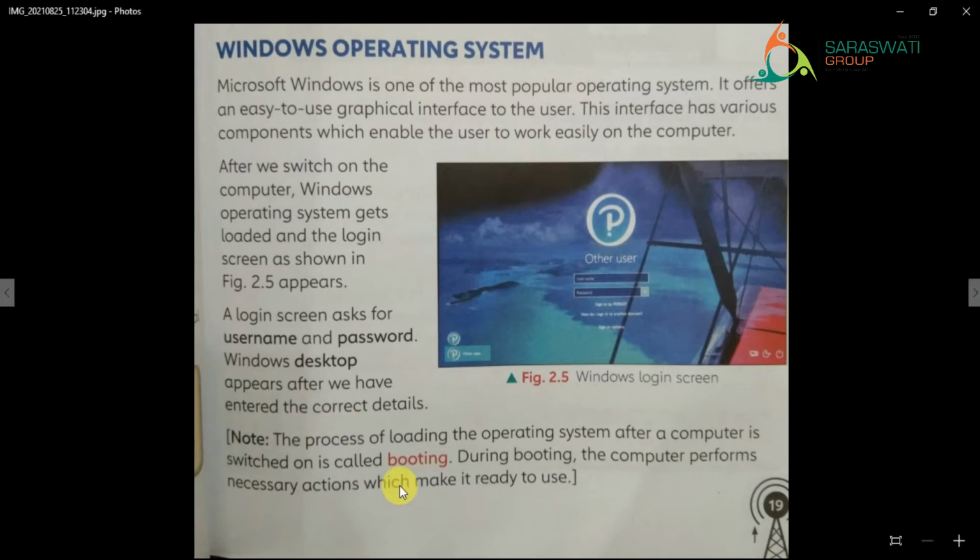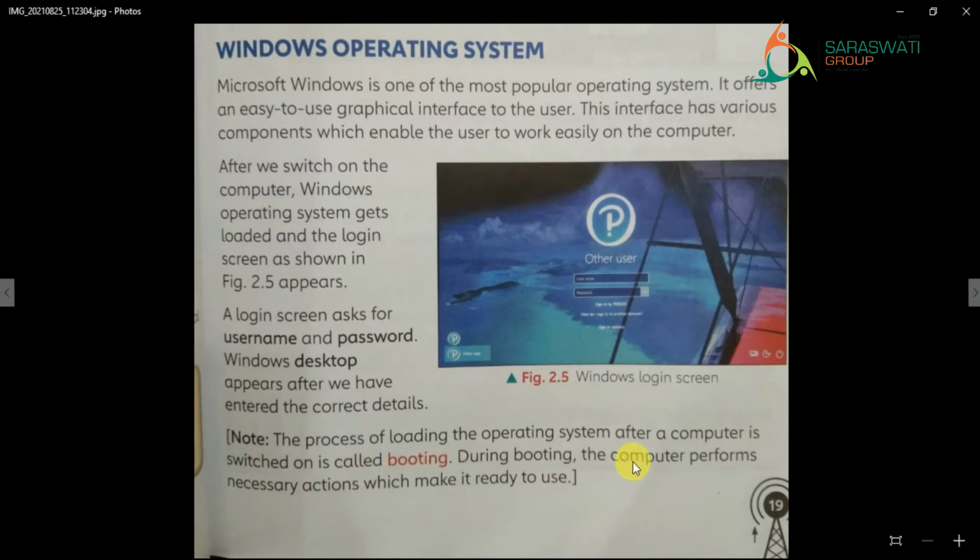Here you can see there is a note written. The process of loading the operating system after a computer is switched on is called booting, right? You can see the meaning of booting. When you switch on the computer, some circles, dots, are moving round and round. That means it is showing us the process, and that process name is booting, right? That is known as the booting process.